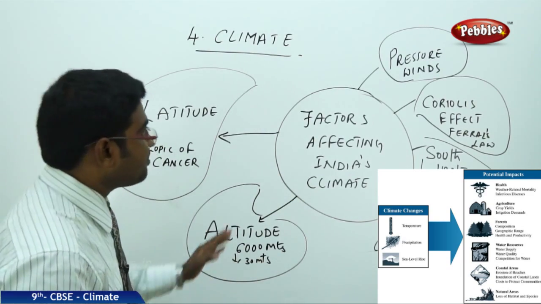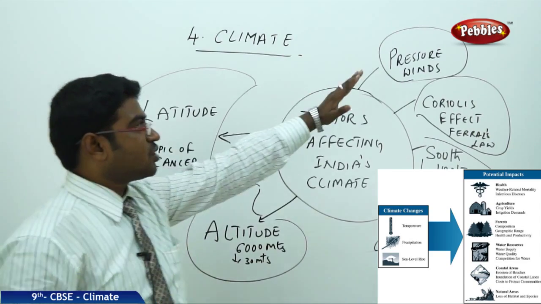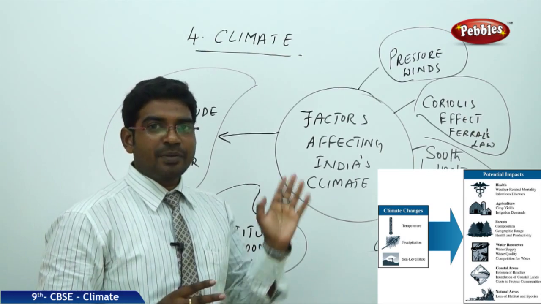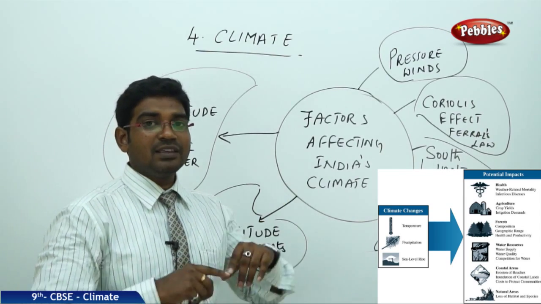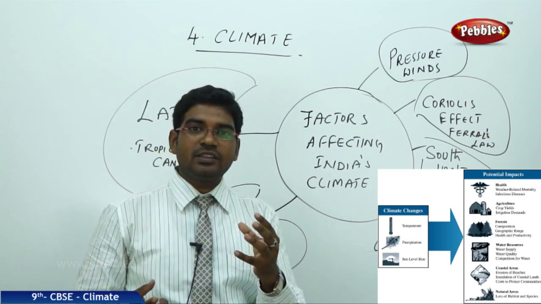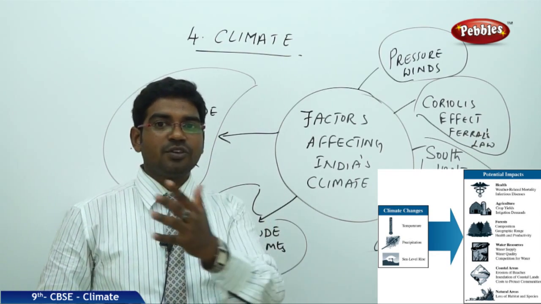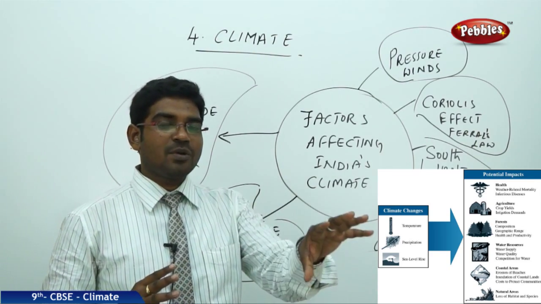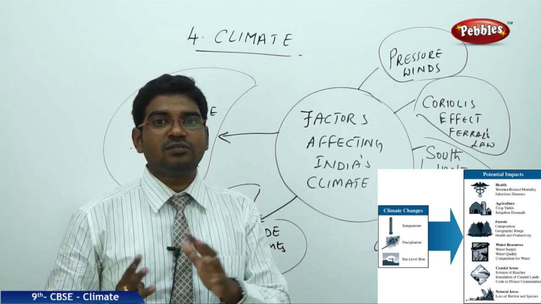And the third important factor is the pressure winds. The pressure winds are upper circulating winds, pressure and surfacing winds, and circulating winds. These are all winds which originate in the local regions, pass through different passes, gather the moisture and everything, and influence the land masses. So we have different effects of this.